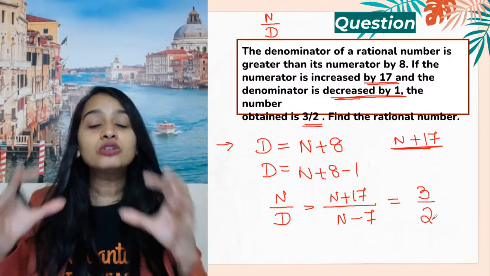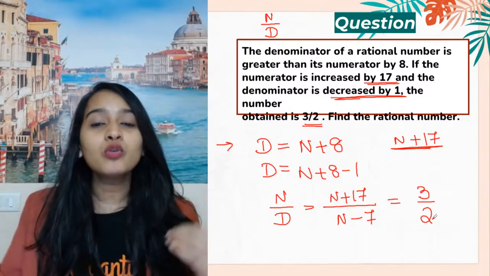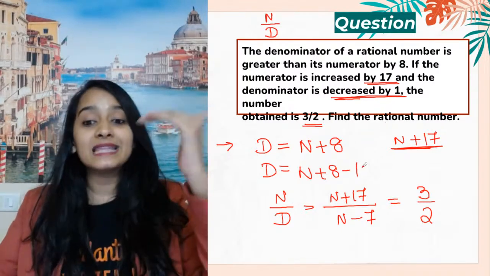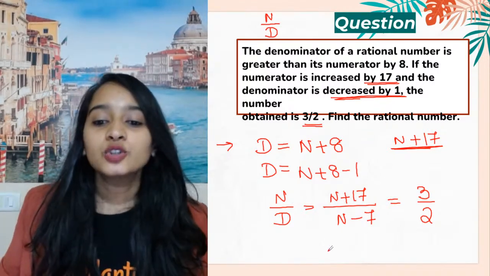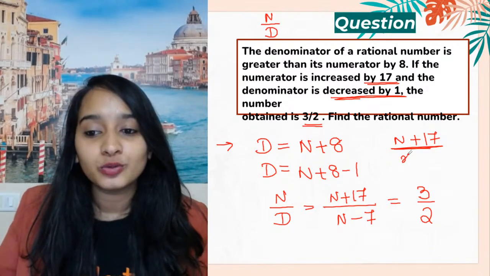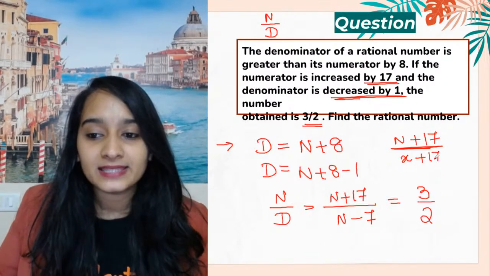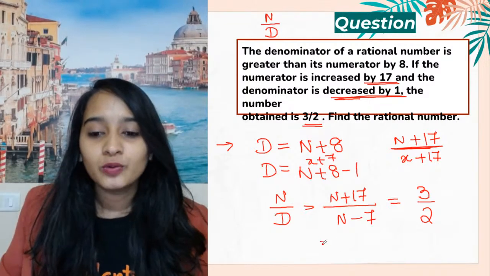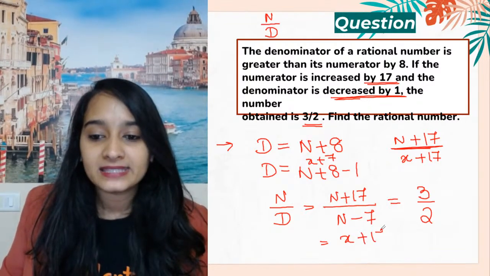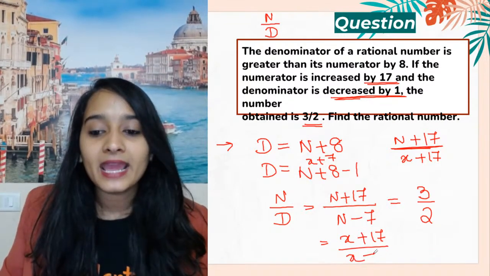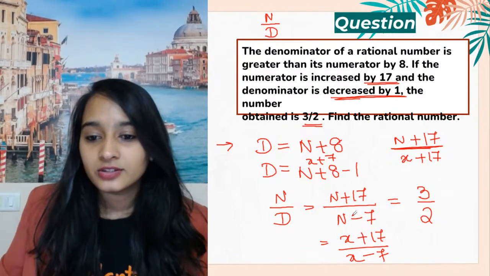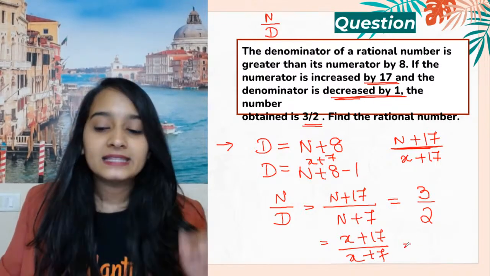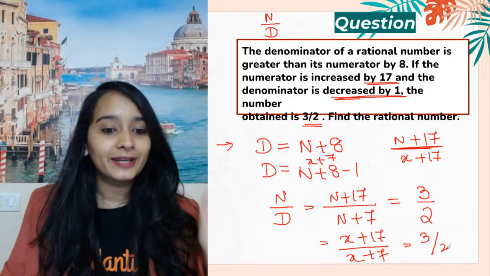We are going to break this question. What did I do? I broke the question into pieces, then formed the equation, right? So I'm going to take my numerator to be x. So it will become x plus 17, and here it will become x plus 7. So you will be getting x plus 17 divided by x plus 7 is equal to 3 by 2.